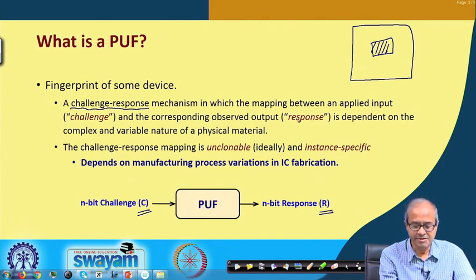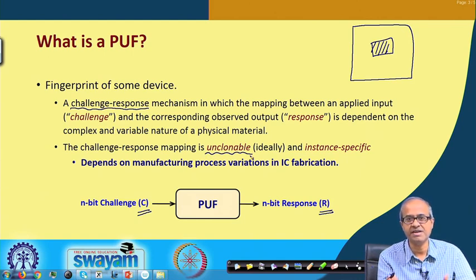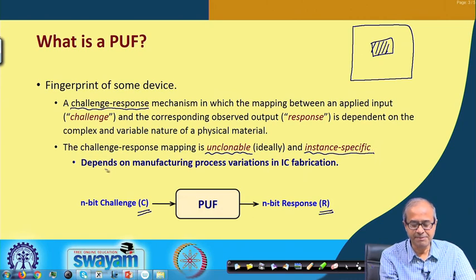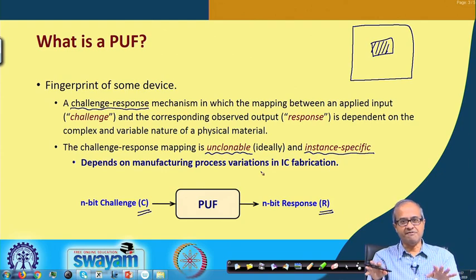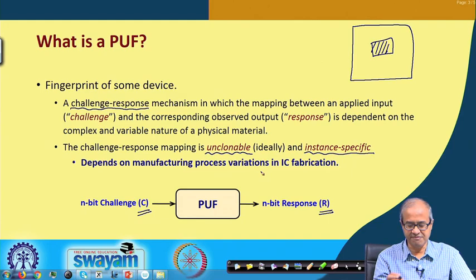This is what we define as unclonable: it cannot be copied, it cannot be cloned, and it is instance specific, specific to that particular chip. The way it is implemented depends on manufacturing process variations. When multiple chips are fabricated, there will always be small variations here and there; no two things can be exactly identical. That process variation, device variation, is what is exploited in the design of this PUF.